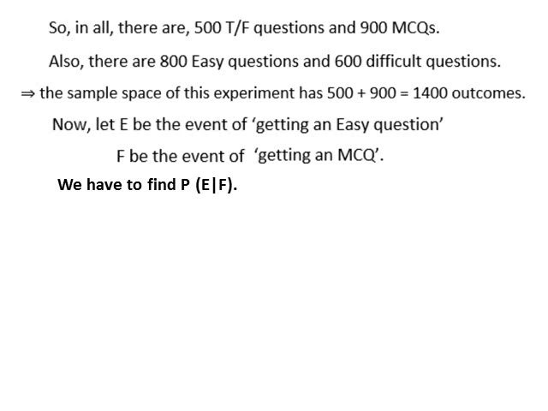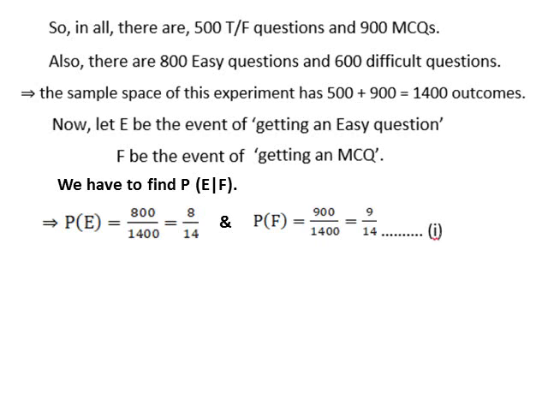We have to find probability of E given F. Probability of event E equals number of easy questions upon total number of questions, equals 800 upon 1400, equals 8 upon 14. And probability of event F equals number of multiple-choice questions upon total number of questions, equals 900 upon 1400, equals 9 by 14.